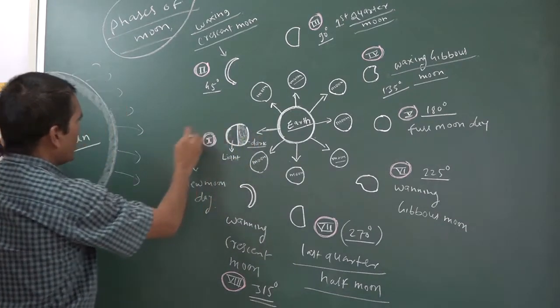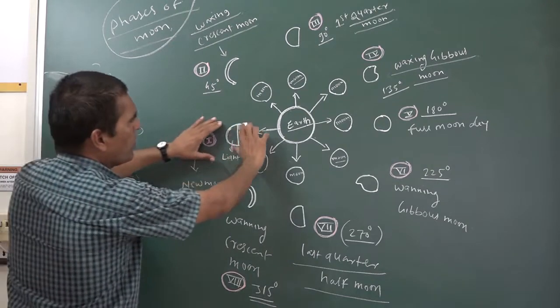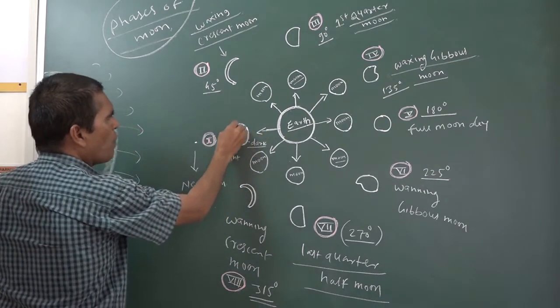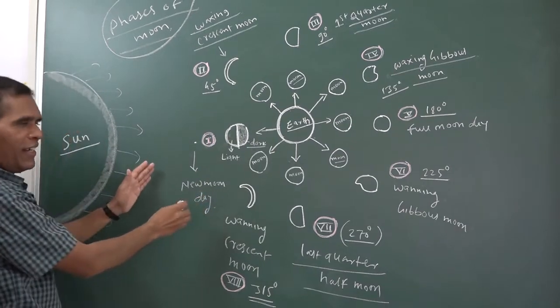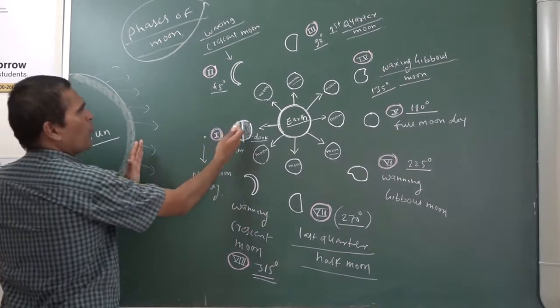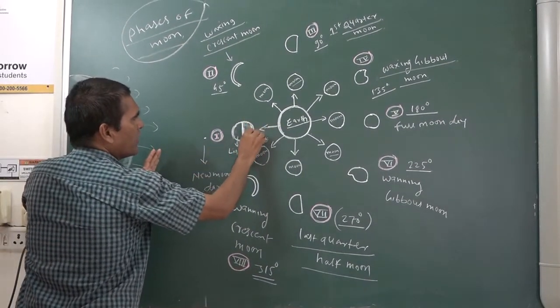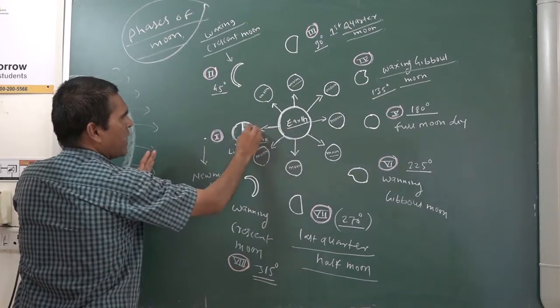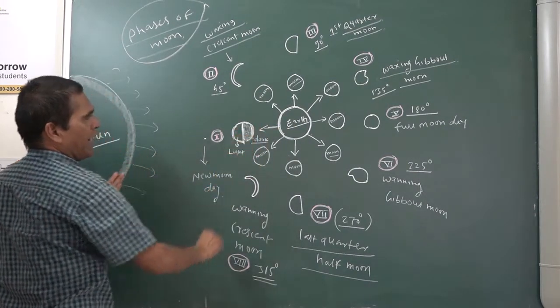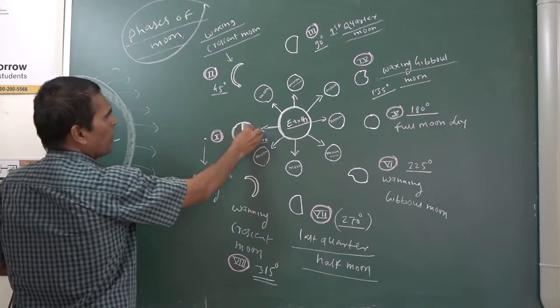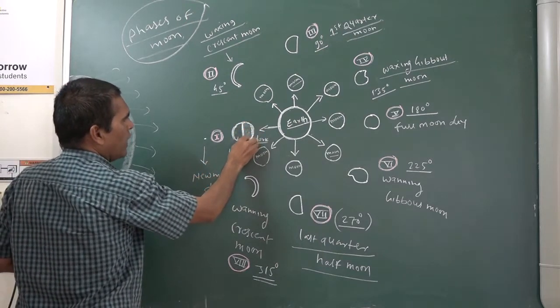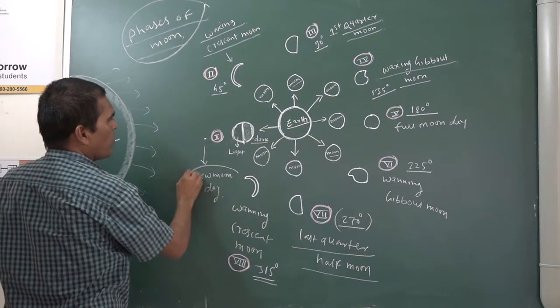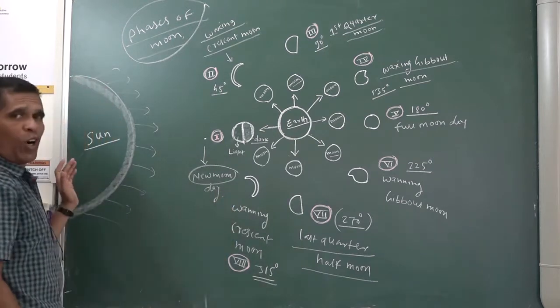Suppose the sun rays are falling on the moon, and half portion of the moon is lighted, and the half portion towards the earth side does not have any light. That day we cannot see the moon, and that is called the new moon day.